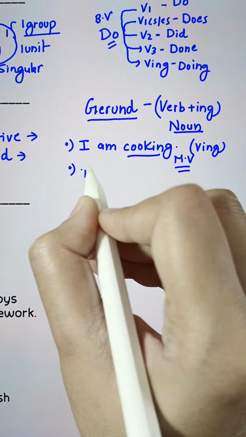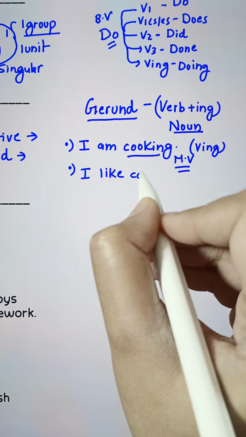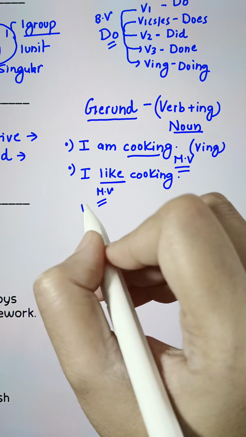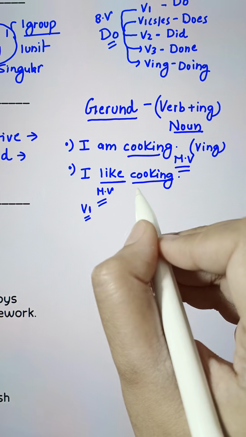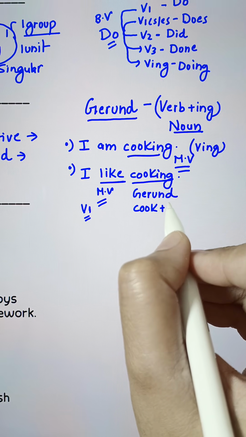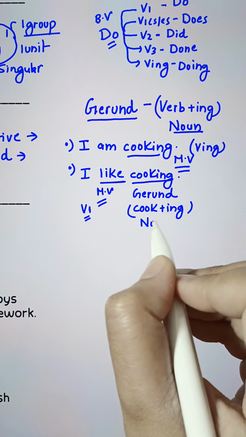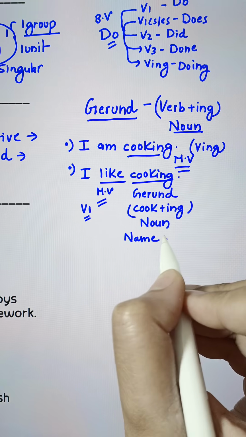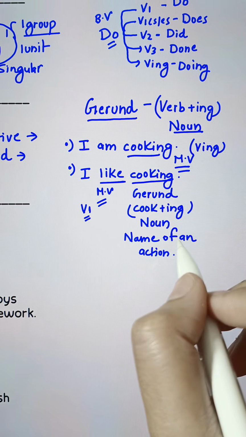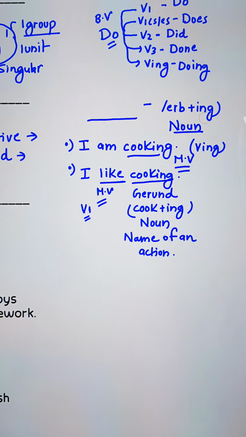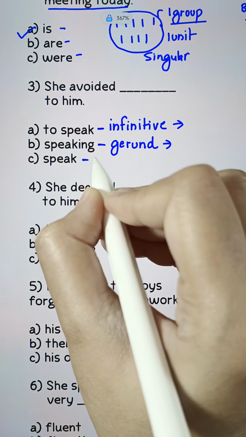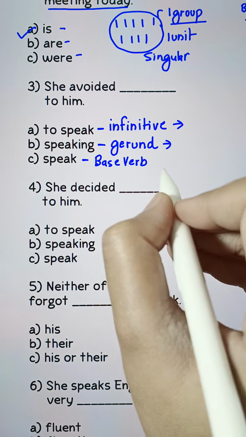But if I say, I like cooking, so like is already the main verb. You're liking something, verb 1. And cooking is a gerund. Cook plus ing that acts as noun. Name of an action. It's actually name of an action, not a verb. So this is what a gerund is. Ing form of the verb that functions as noun. The last one is just the base verb, speak.